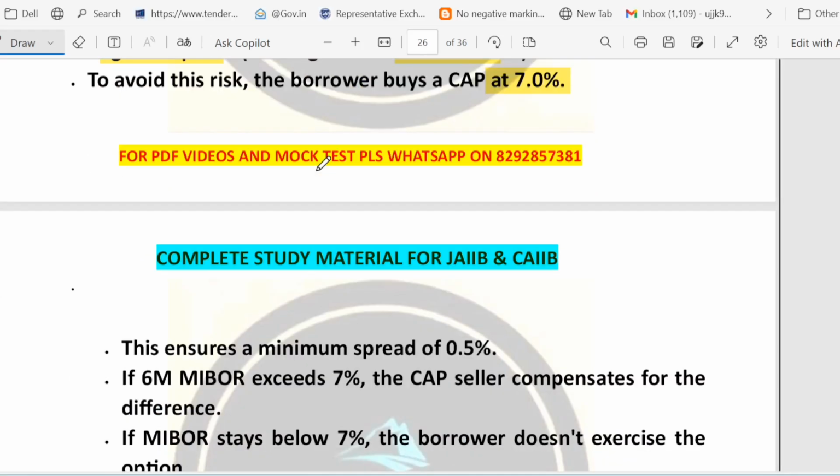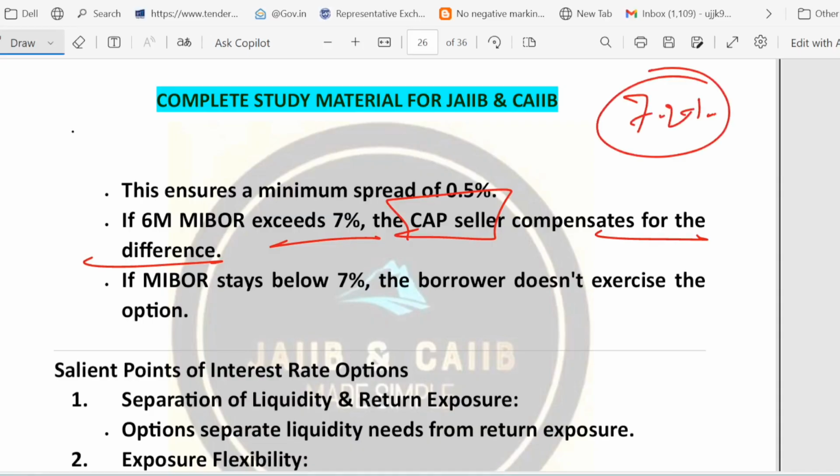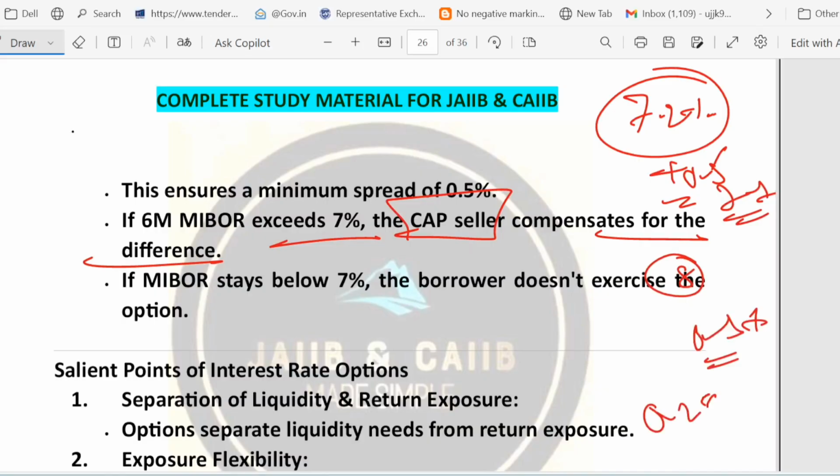And suppose the 6-month MIBOR exceeds 7%. The cap seller compensates the borrower for the extra interest. Whoever the cap seller is, he will compensate for the difference, since the company has bought the cap from someone. Suppose 6-month MIBOR becomes 7.2. Now 7.2 plus 0.5 becomes 7.7, and 8% is earned. How much is the spread? 0.3 is the spread. So the cap seller will provide the company 0.2% interest extra to compensate for the difference.